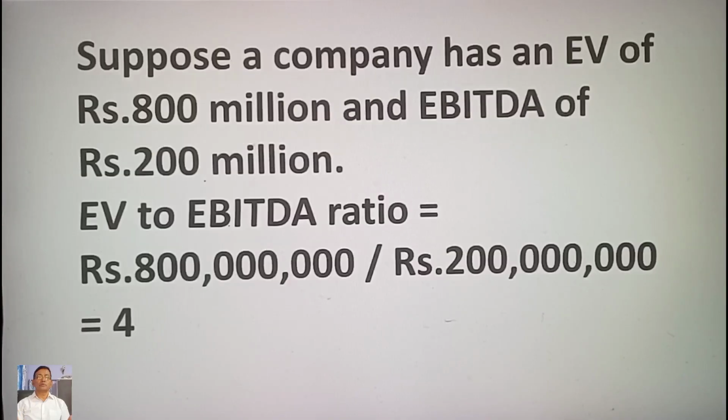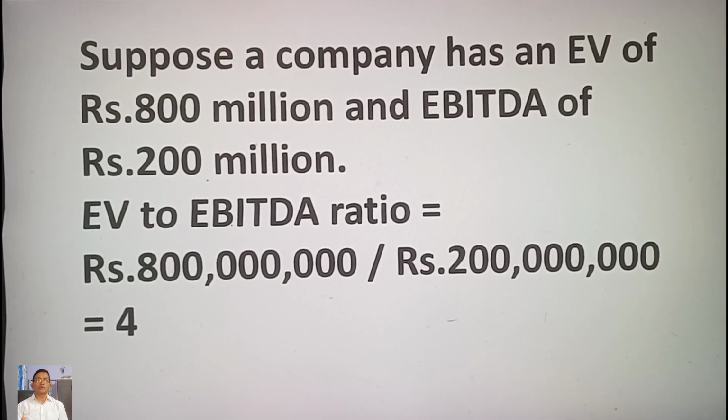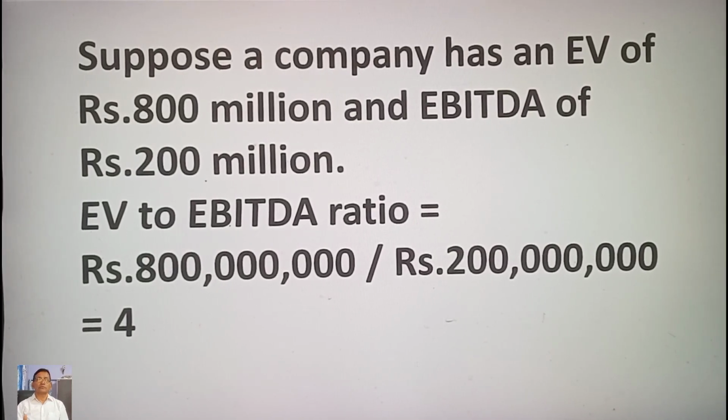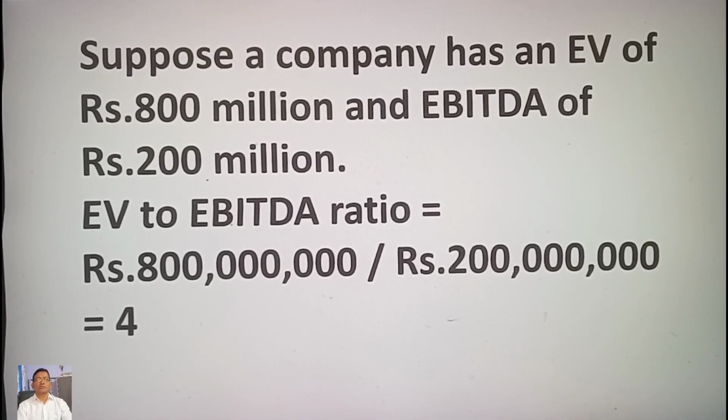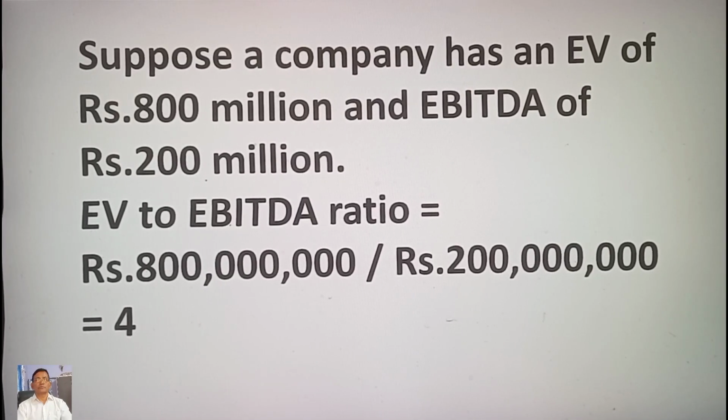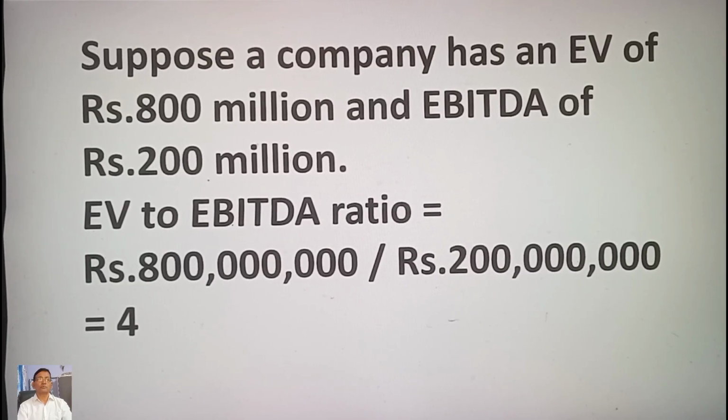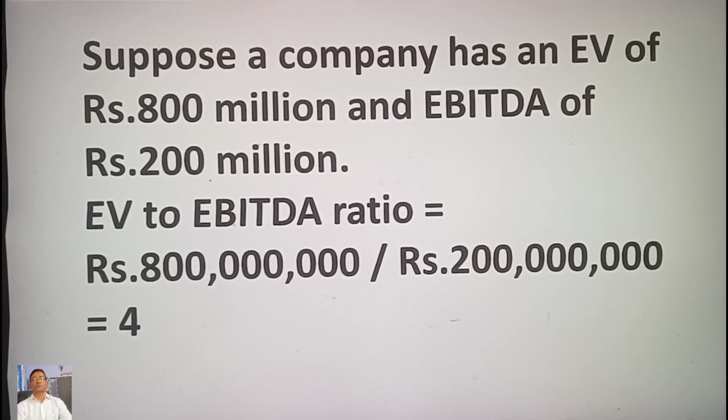For example, suppose a company has an EV of rupees 800 million and EBITDA of rupees 200 million. EV to EBITDA ratio is equal to rupees 800 million divided by rupees 200 million, which is equal to 4.